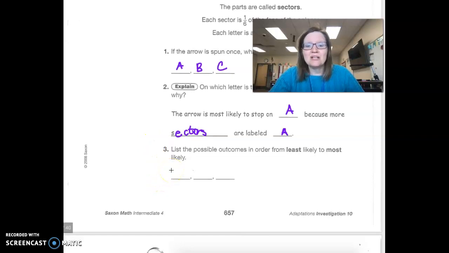So it says list the possible outcomes in order from least likely to most likely. So we know that C has the fewest places where we could roll it. B has 2 and A has 3. So that tells us that A is most likely.